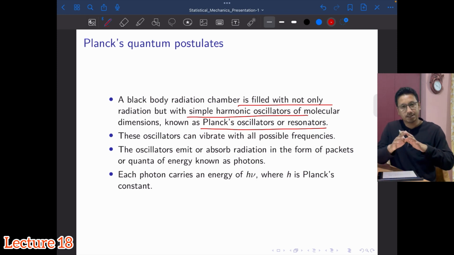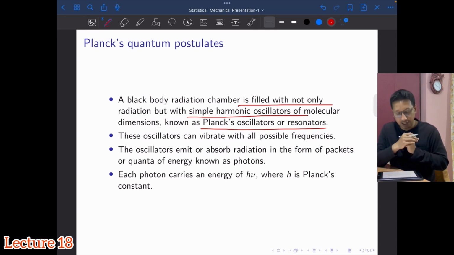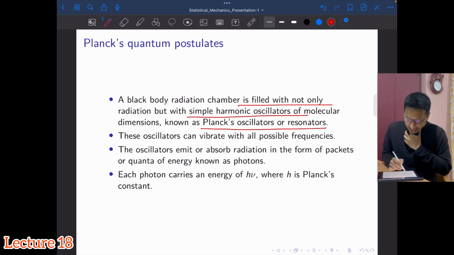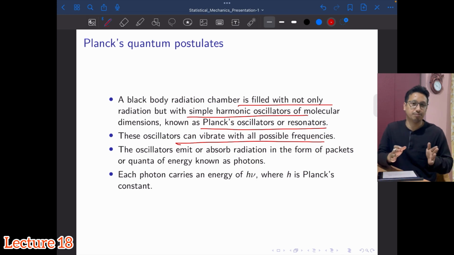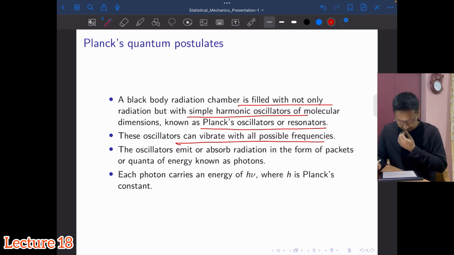So this chamber, this cubical cavity which we had discussed in the Rayleigh-Jeans law, is not only filled with radiation but also has these simple harmonic oscillators, right? And these oscillators can vibrate with all possible frequencies, or can emit all possible wavelengths, or can even absorb all possible wavelengths.